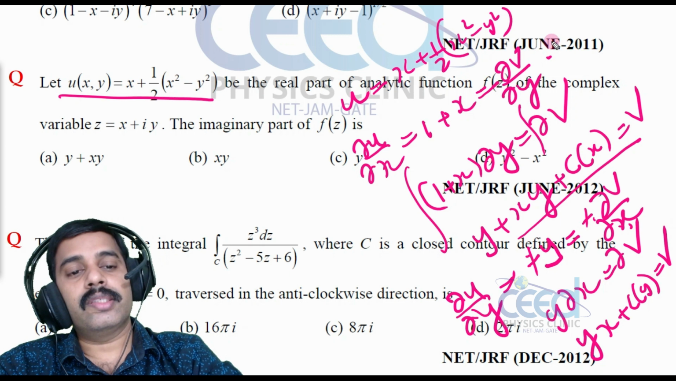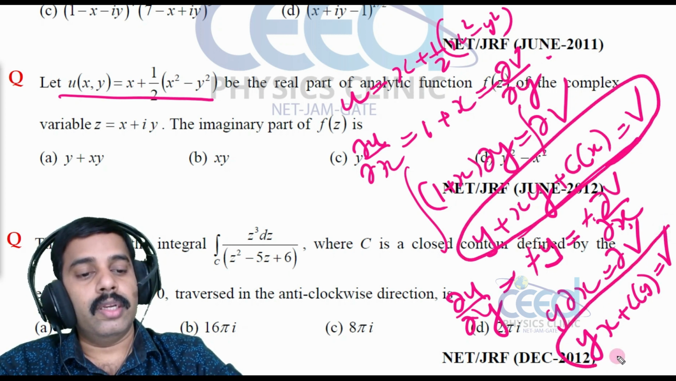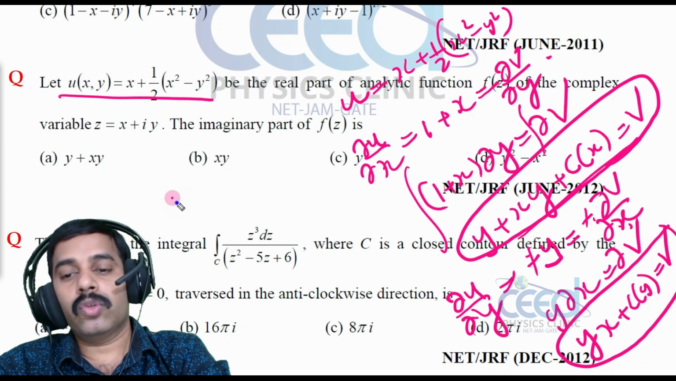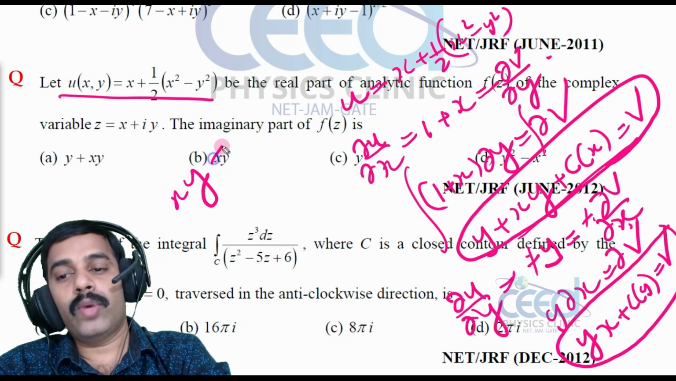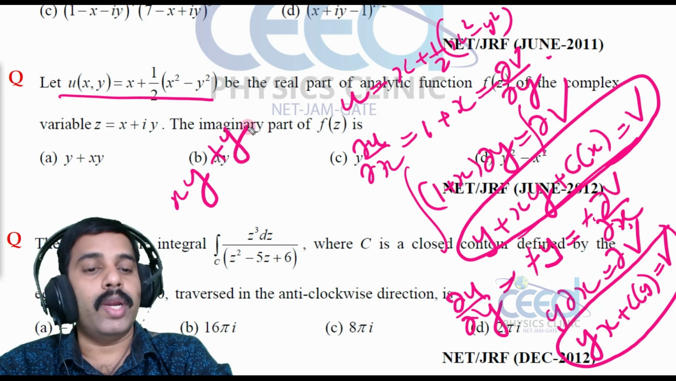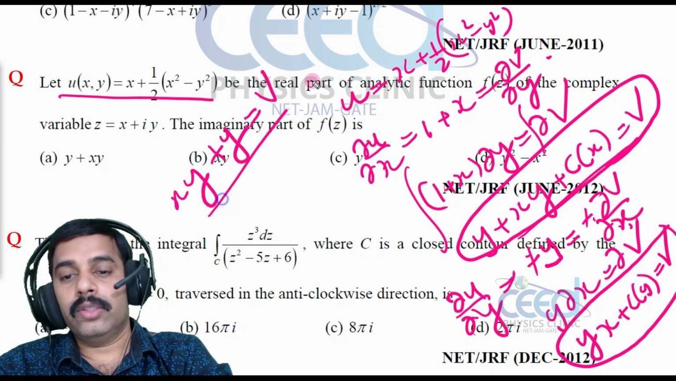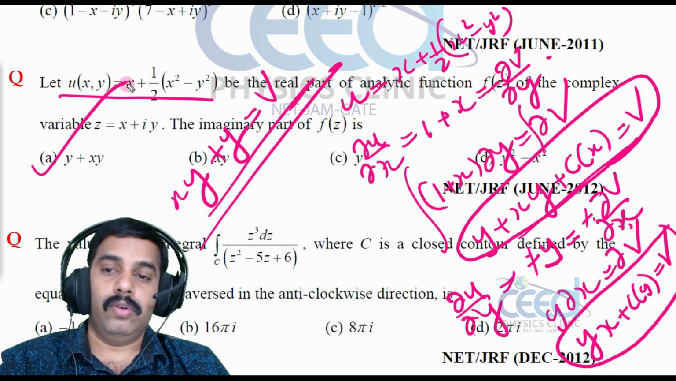Now compare the two expressions. We have an expression for v here and here. The xy term is common, C of y is y and C of x is 0. So v equals xy plus y. This is the imaginary part, so option A is correct.